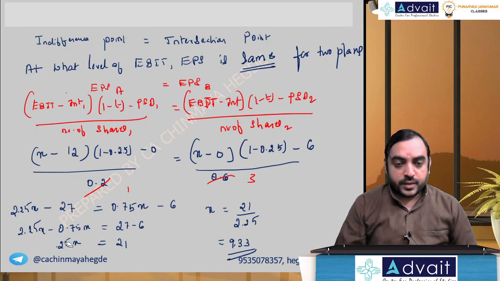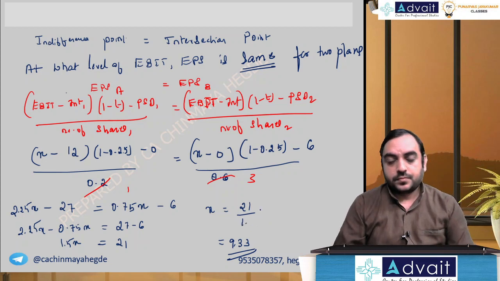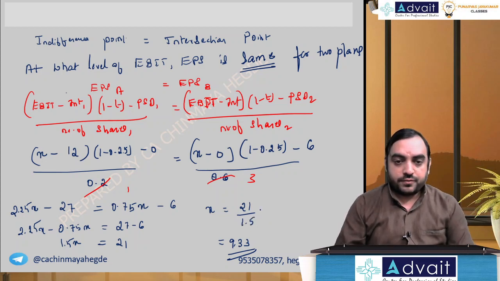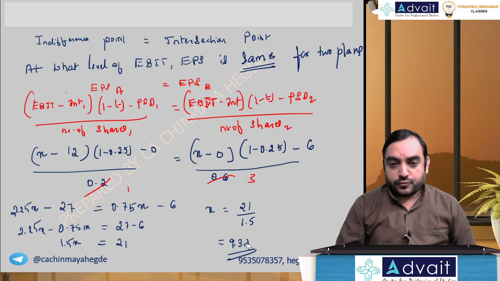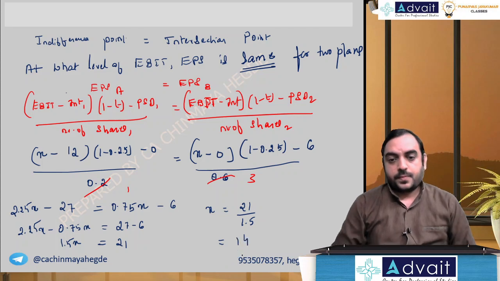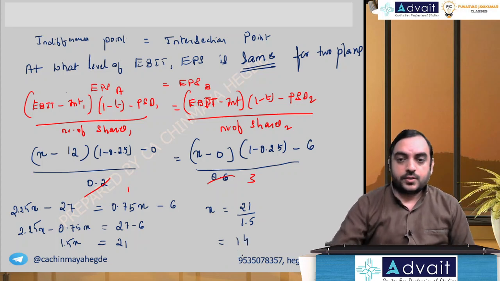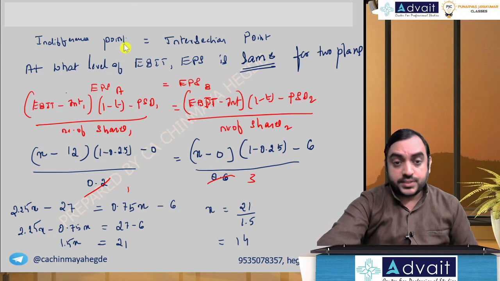So 2.25 minus 0.75 means 1.5. So 1.5. 21 by 1.5, 14. Yes. I think 14 is what you get. Please check if any other mistake is there.